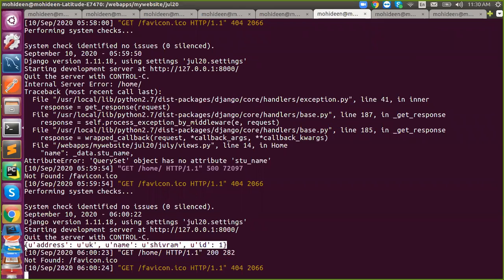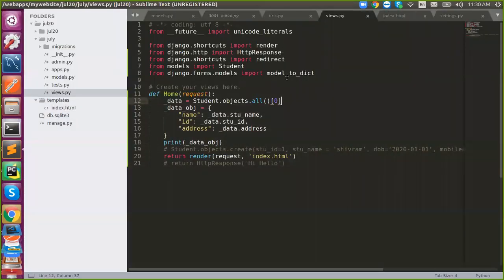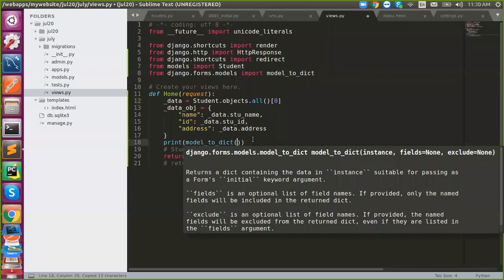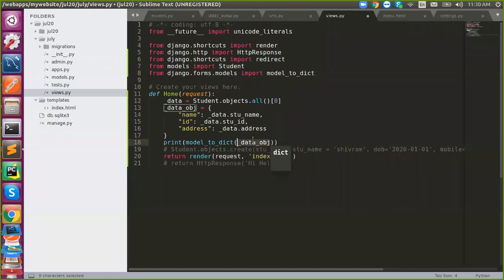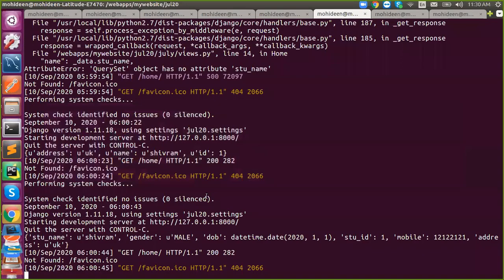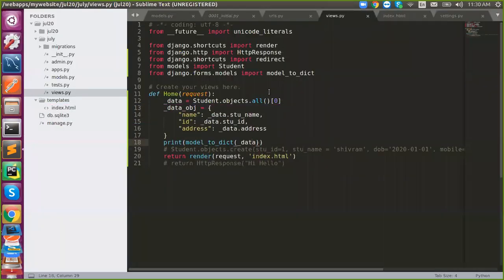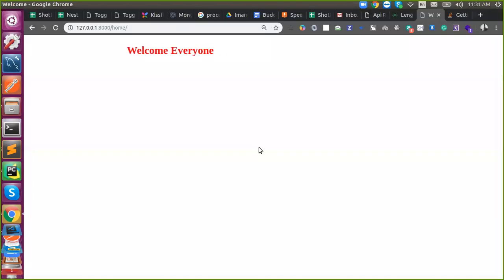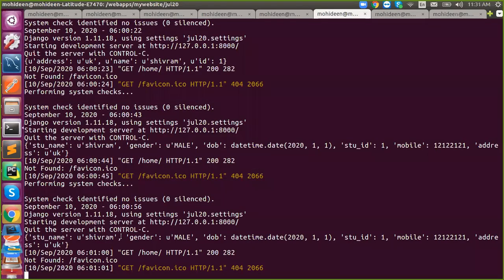Got it? So maybe that is the problem. So even the model dict might work. Yes, it works. So actually it was in a list. That's why it says an error. Now it works. So even the model dict also will work. I had to pass it, so I took the 0th index alone. So it returned my data like this.